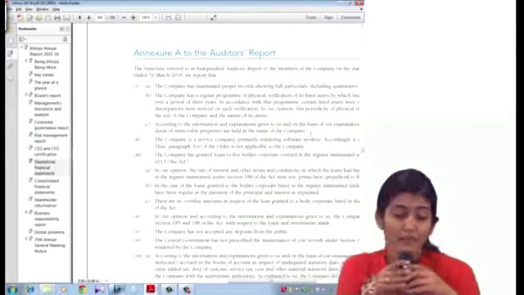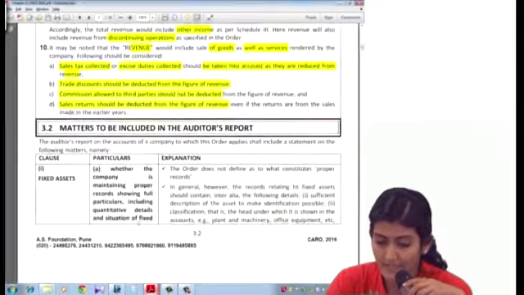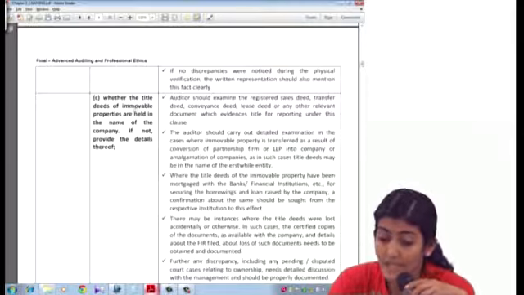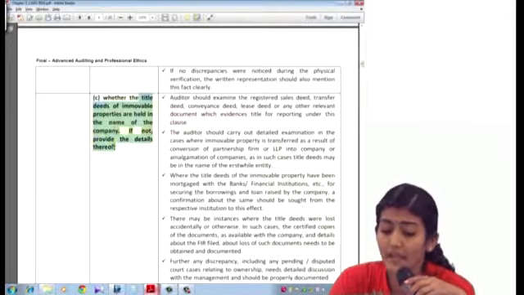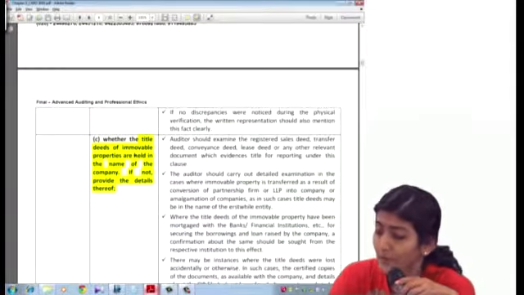And title deeds of immovable properties, are they held in the name of the company? Right. And then after that, mainly I want to discuss with you the third heading. Title deeds of immovable property, are they held in the name of the company? If not, provide the details thereof. Everybody, are you on page number 3.4?